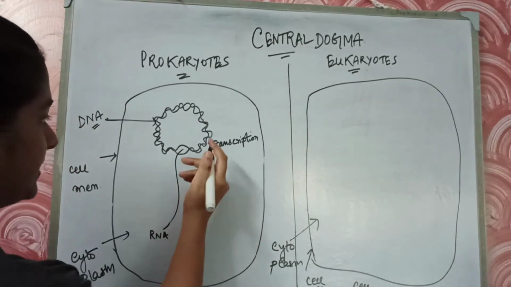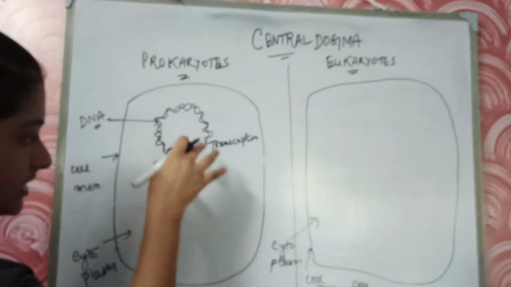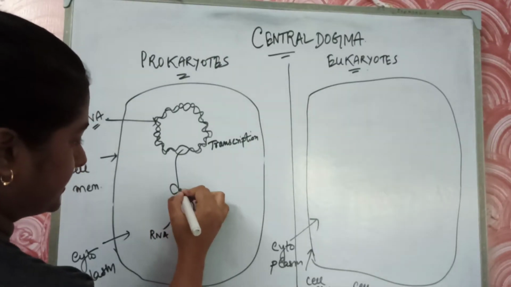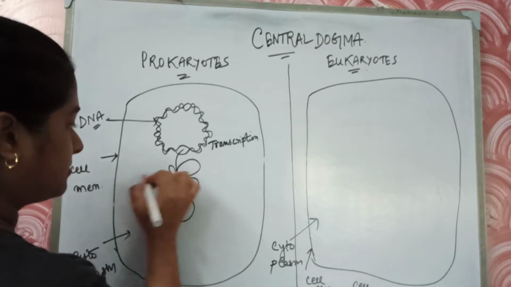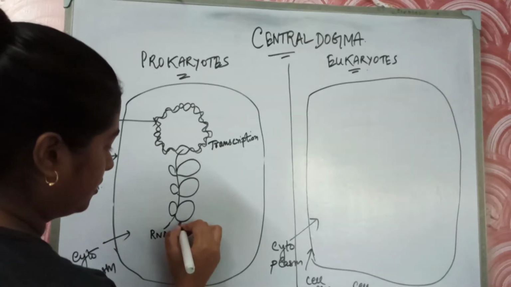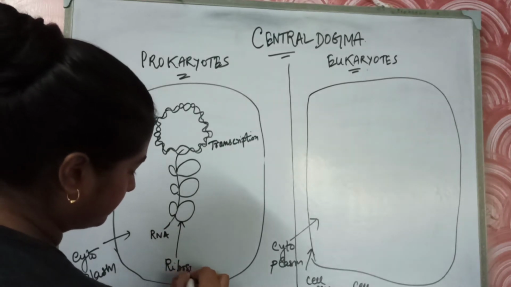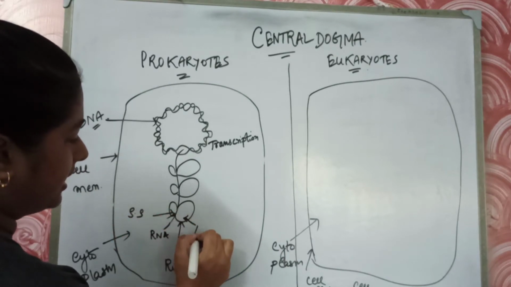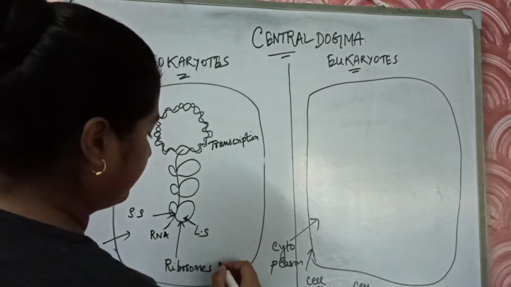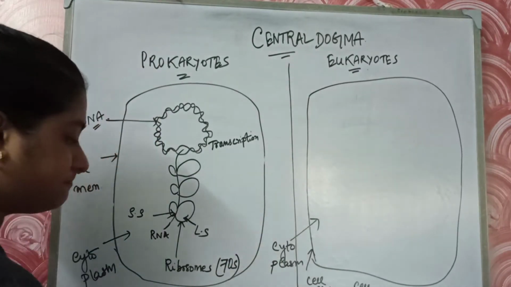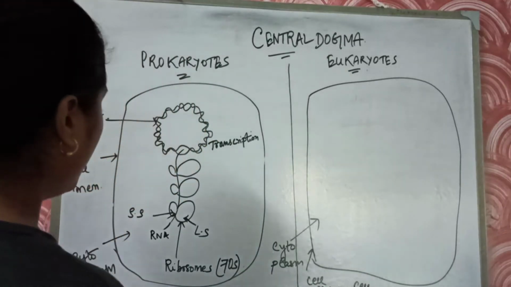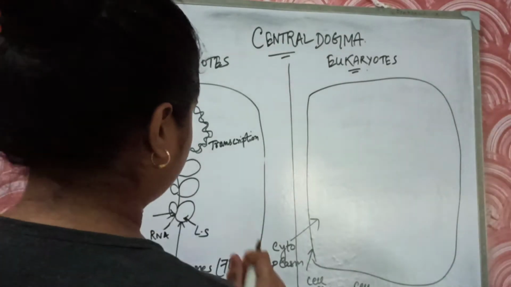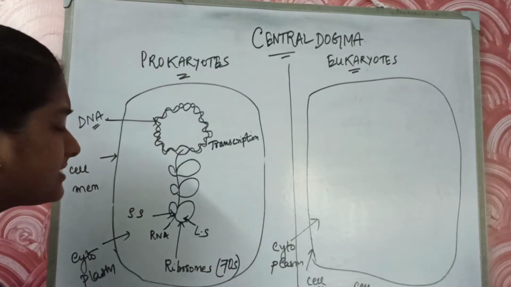Now what happens when the RNA is forming from the DNA, when transcription is taking place? The ribosomes, the smaller and the larger subunits, come and attach to this RNA molecule. This is the ribosome. This is your smaller subunit, and this is your larger subunit of the ribosome. A ribosome has two subunits, and we know that prokaryotic ribosomes are 70S. The larger subunit is 50S and the smaller subunit is 30S.